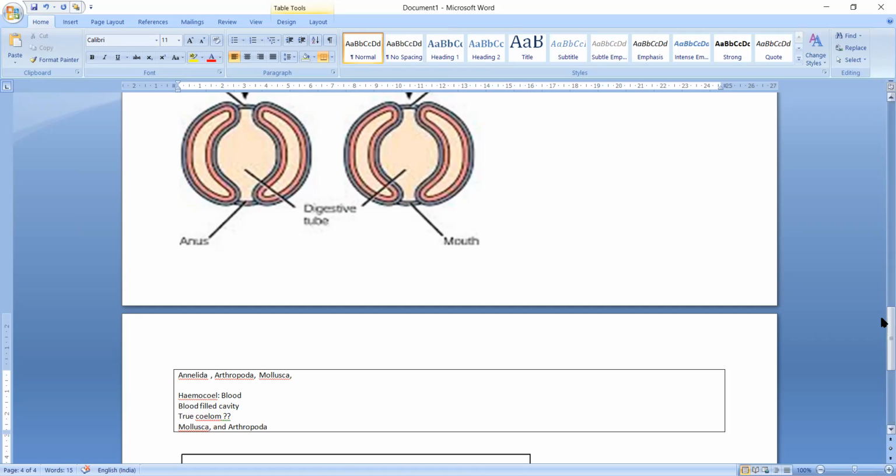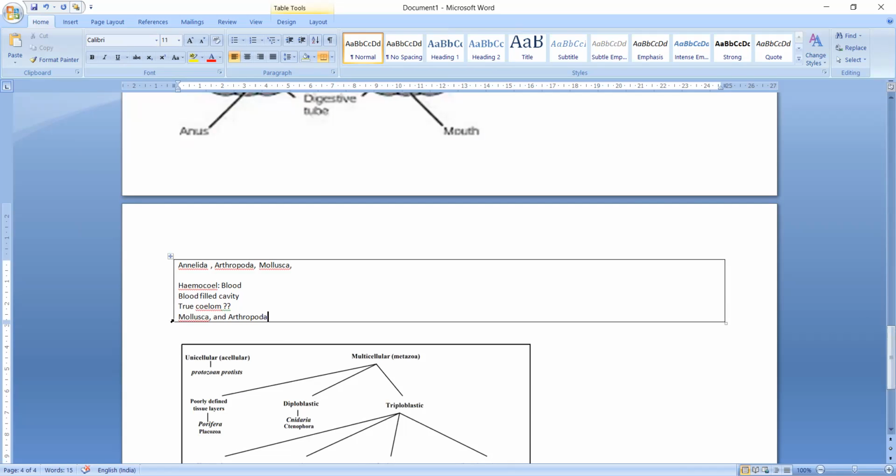So Mollusca and Arthropoda have hemocoel. Among Annelida, Arthropoda, and Mollusca, Annelida is the only one which has a true coelom throughout the body, and in Arthropoda and Mollusca the true coelom is replaced by hemocoel, but in some parts of the body, for example around the gonads, true coelom is also present in Arthropoda and Mollusca.